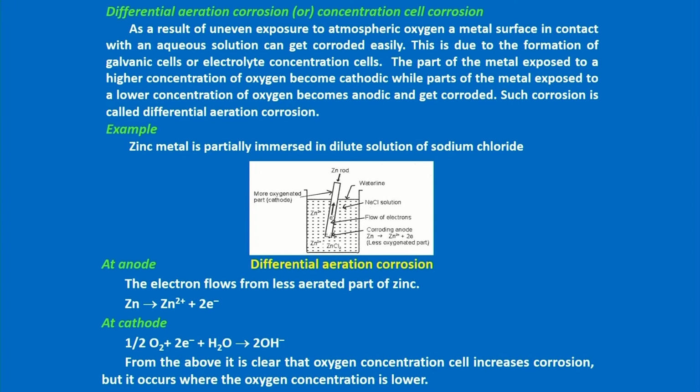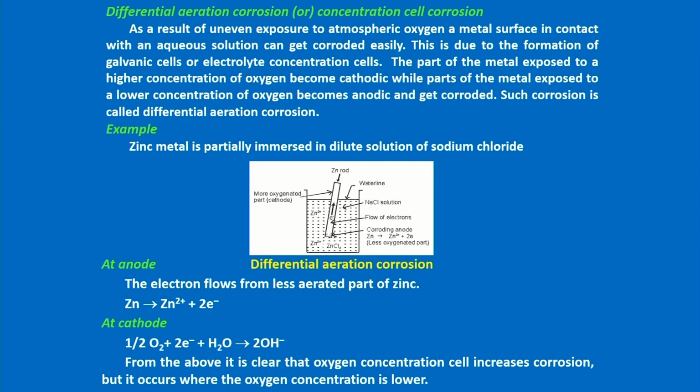If you take an iron plate and cover one part with some soil or sand, while another part is exposed, after 1 week you can see the part which is covered with sand is corroded, because that is less aerated. Practically, we can see these things.